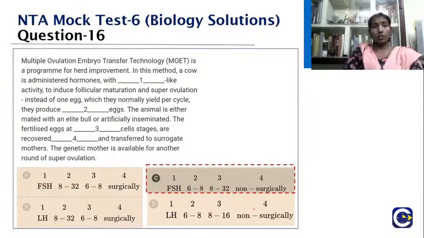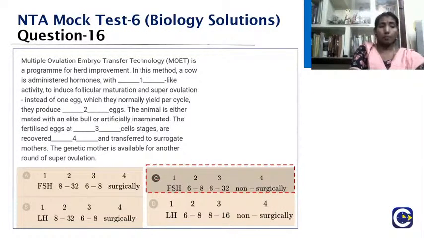Yes, very good, Srivatsav. So the first thing that you need to understand here in this method, one thing I would like to tell you, see they have said here it is with the follicular maturation. So these two options will not come. See, always try to narrow down so that it will be easy for you to choose. Now what is the next one? They have told here that which they yield normally per cycle, how many do they produce? It cannot be 8 to 32. So it is usually 6 to 8 eggs.